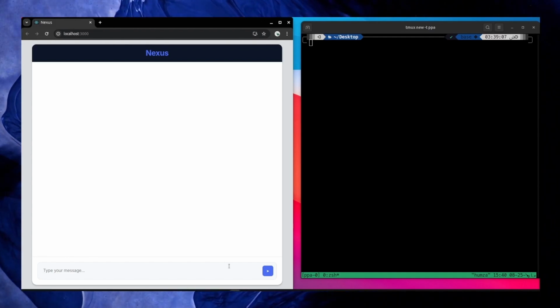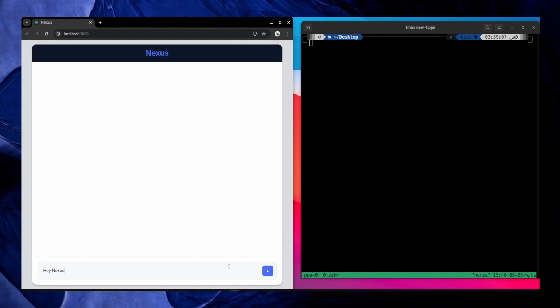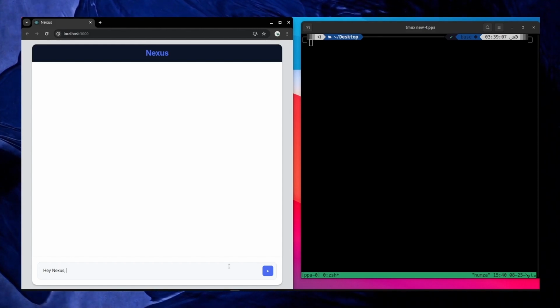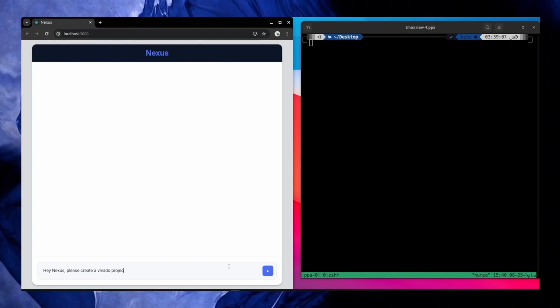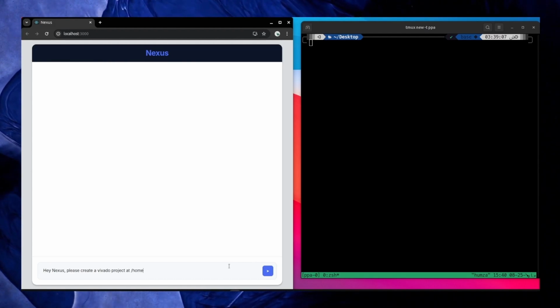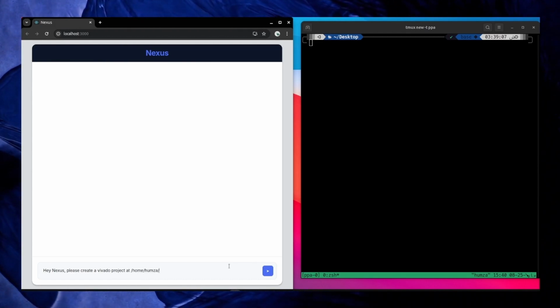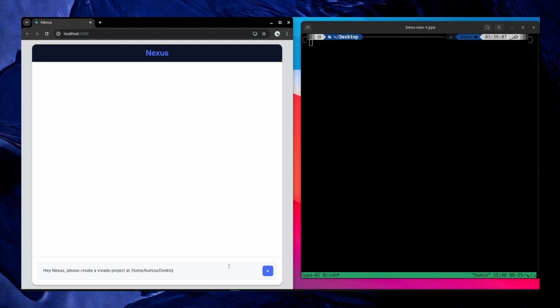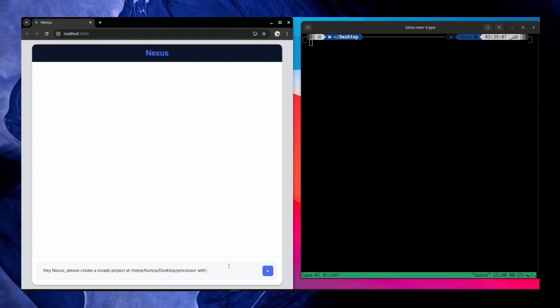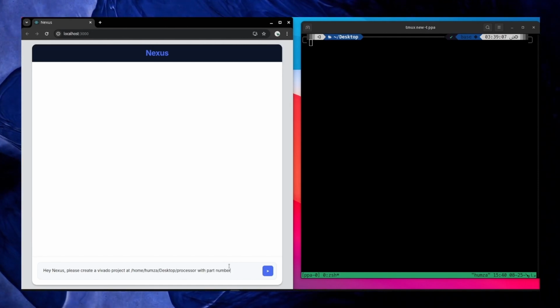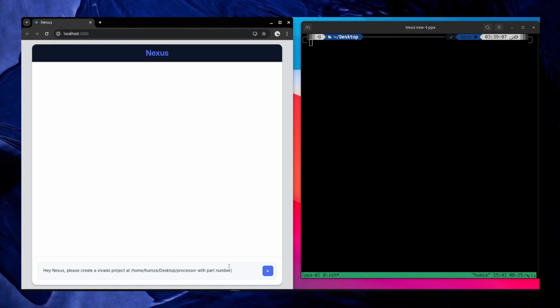Okay, I will begin by creating a new project. Hey Nexus, please create a project. I would like to create it at home, Hamza, desktop, and I would like to name it processor. I will use the RTX 7 board, whose part number I will just paste here.